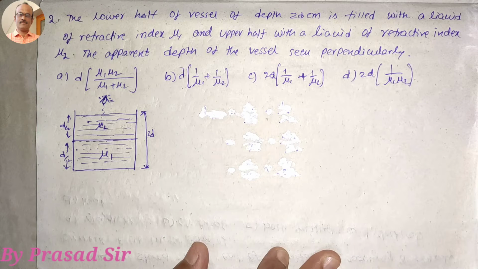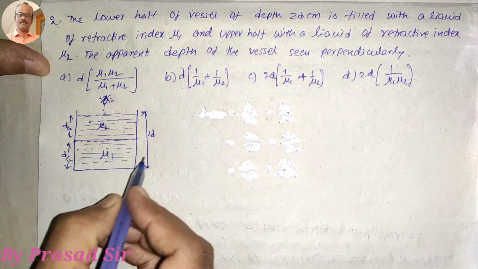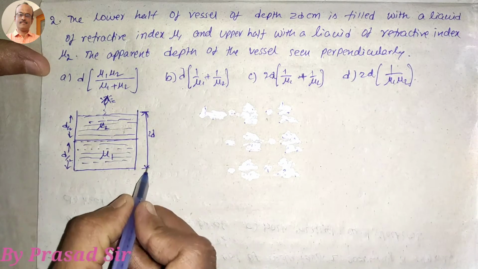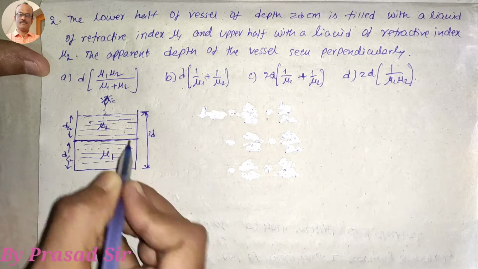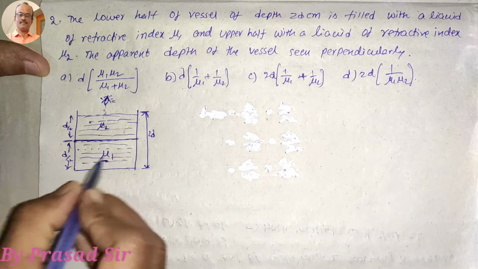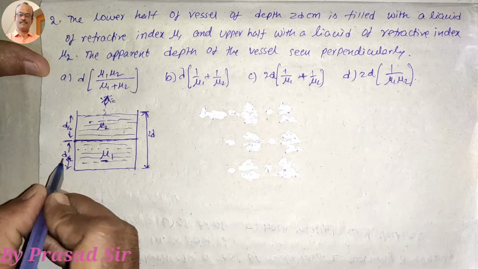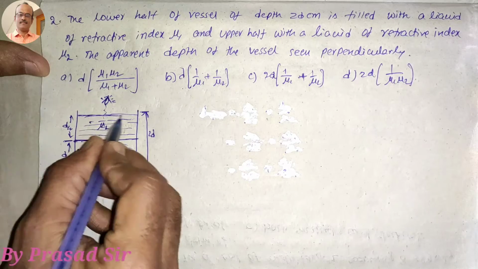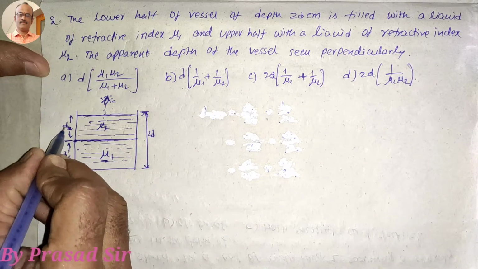Now the question number 2. The depth of the vessel is 2d centimeters. The lower half of the vessel is filled with a liquid of refractive index mu1 and the upper part with a liquid of refractive index mu2. The apparent depth of the vessel can be seen perpendicularly. So here this is the vessel. The depth of the vessel we are taking as 2d. Half of it is filled with refractive index mu1, that is d, and the remaining half is filled with mu2, that is also d.